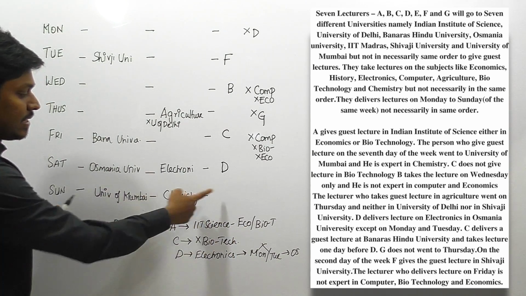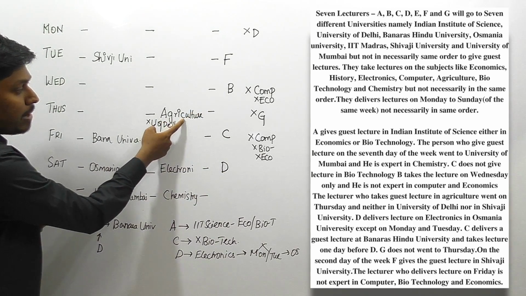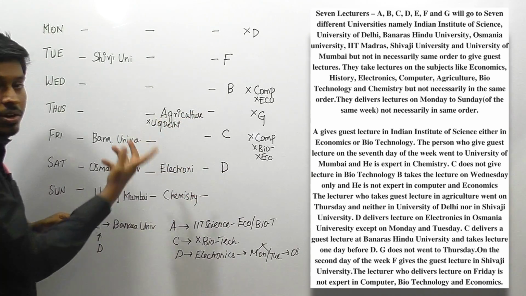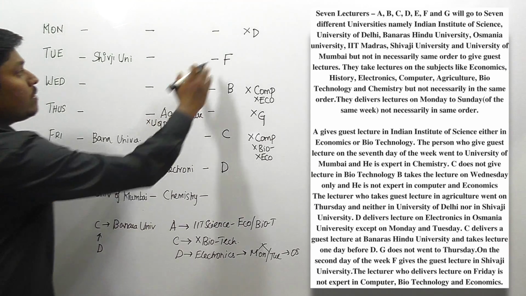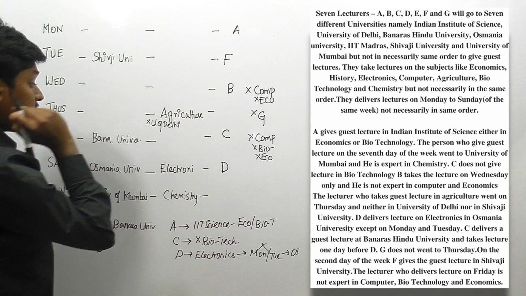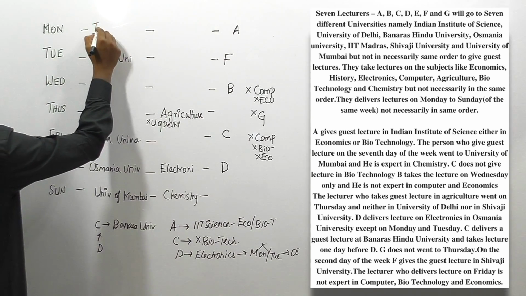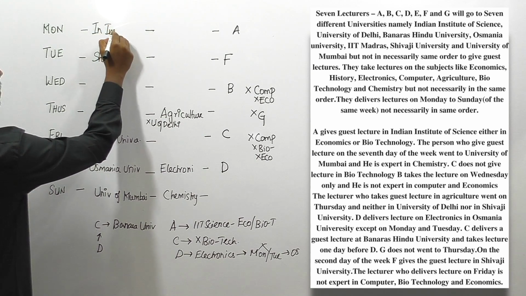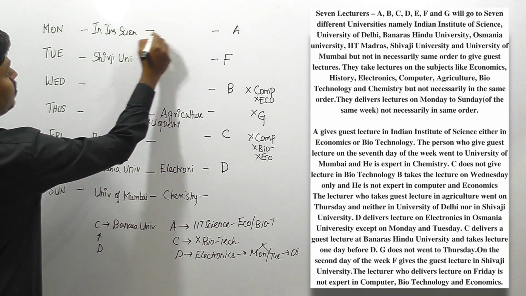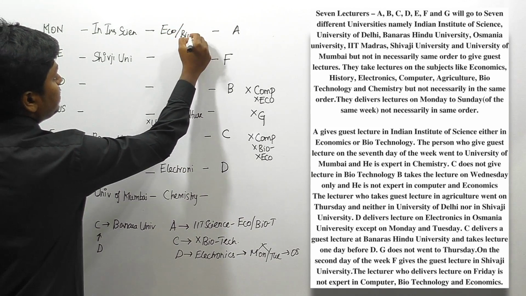Listen here friends, we can't fix A here, and if I fix A here, this should be biotechnology, or otherwise it should be economics. Not possible friends. So only one possible place to fix A, but we don't know if it's economics or biotechnology. If this is A, then definitely it is from Indian Institute of Science, right? But there are two possibilities, either economics or biotechnology.